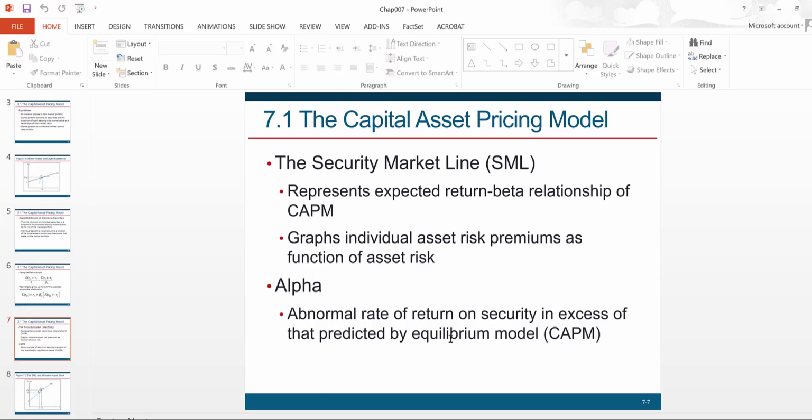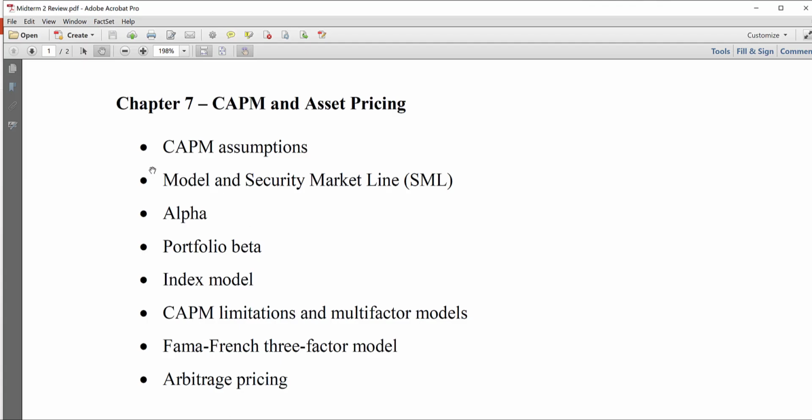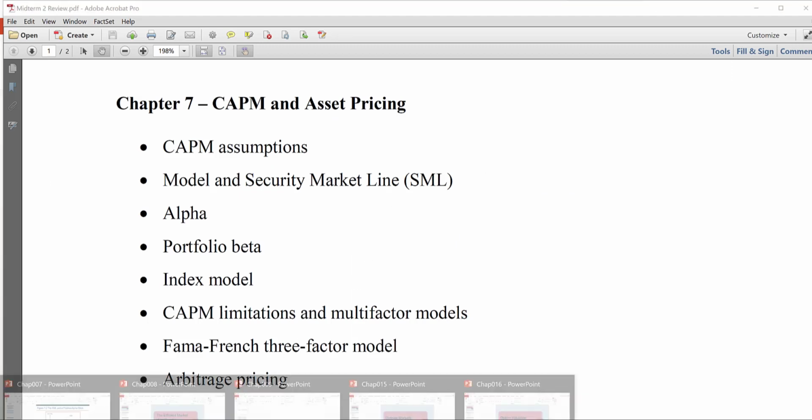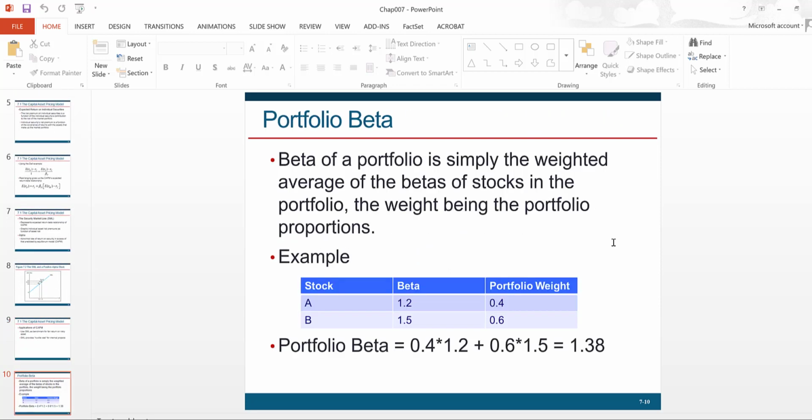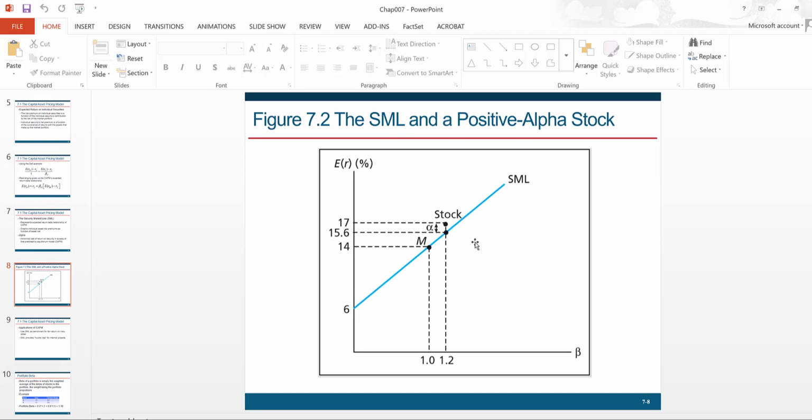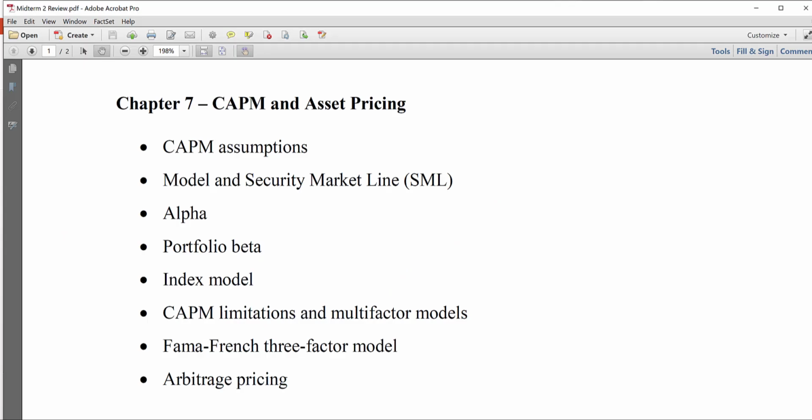We also did a plot of CAPM, right? So the security market line, that's the plot of CAPM. That's the beta on the x-axis and expected return on the y-axis, right? And then we introduced this concept of alpha, that is the abnormal return, right? So alpha is basically your forecast minus the CAPM expected return. So we talked about the significance of alpha, how positive alpha signifies underpricing, negative alpha signifies overpricing.